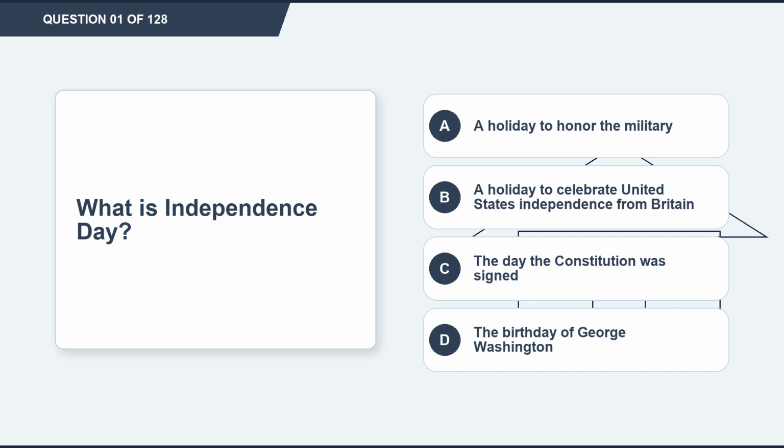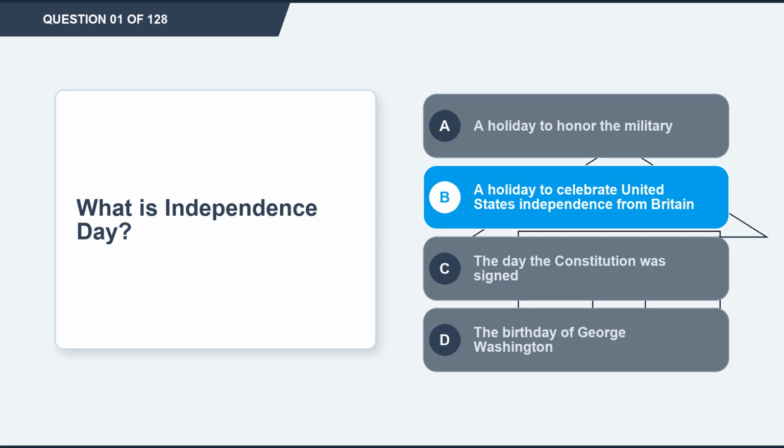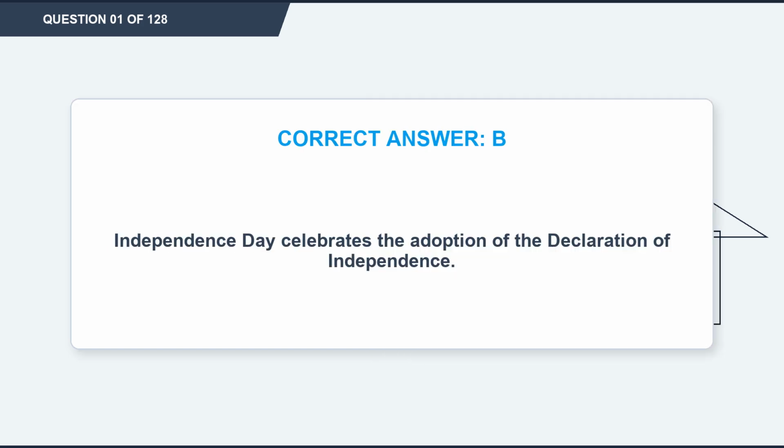Question 1. What is Independence Day? Option A. A holiday to honor the military. Option B. A holiday to celebrate United States independence from Britain. Option C. The day the Constitution was signed. Option D. The birthday of George Washington. The correct answer is option B. A holiday to celebrate United States independence from Britain. Explanation. Independence Day celebrates the adoption of the Declaration of Independence.